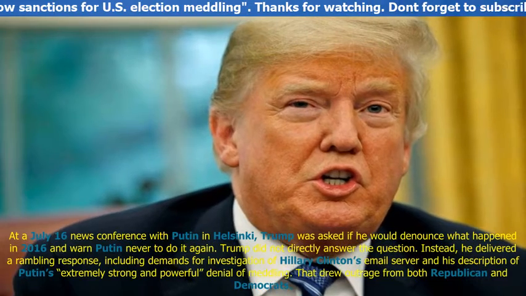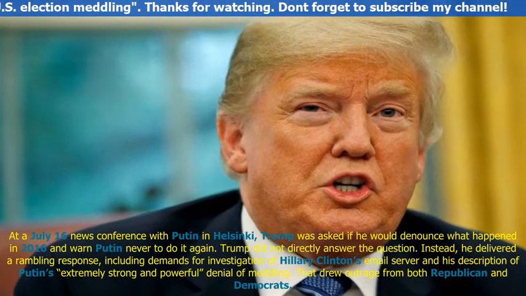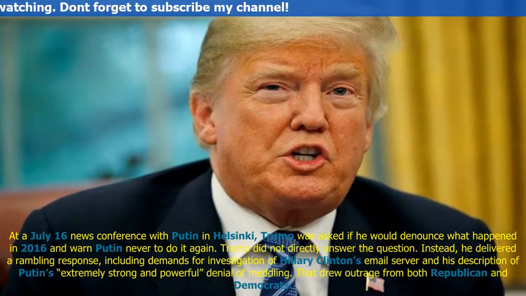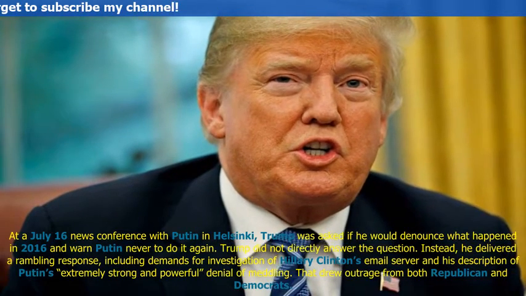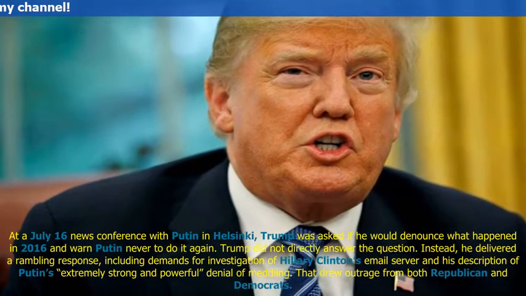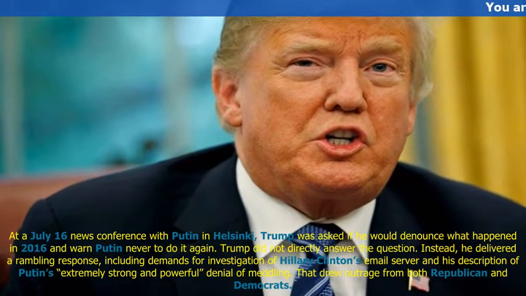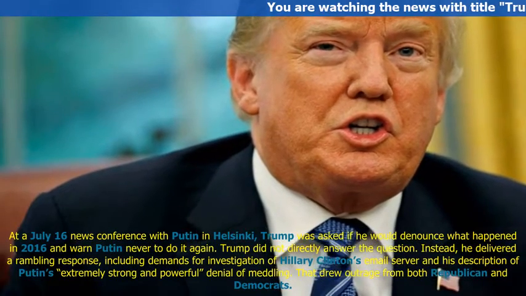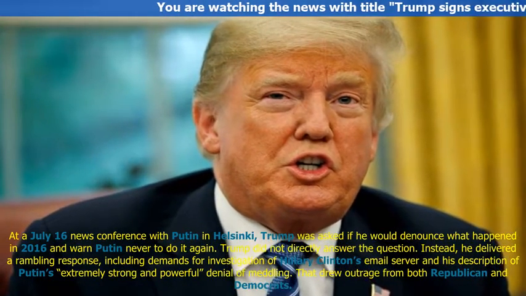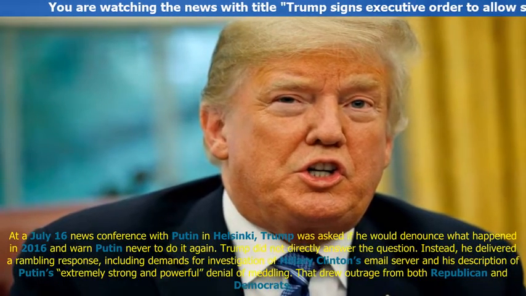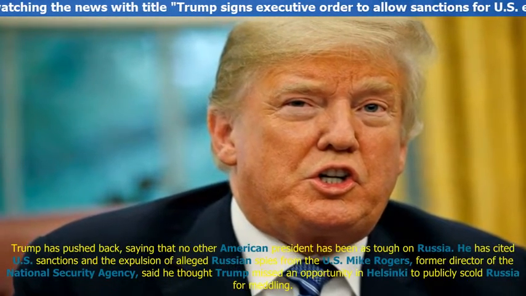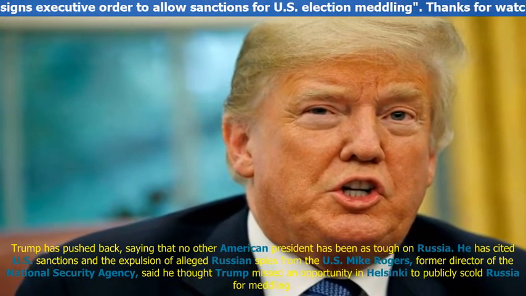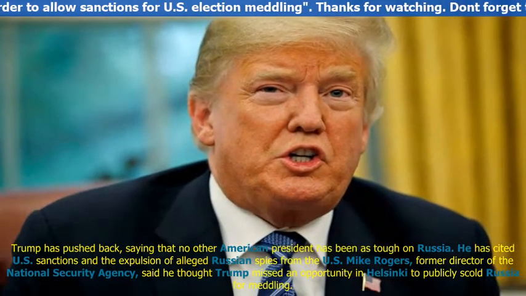At a July 16 news conference with Putin in Helsinki, Trump was asked if he would denounce what happened in 2016 and warn Putin never to do it again. Trump did not directly answer the question. Instead, he delivered a rambling response, including demands for investigation of Hillary Clinton's email server and his description of Putin's "extremely strong and powerful denial" of meddling. That drew outrage from both Republicans and Democrats. Trump has pushed back, saying that no other American president has been as tough on Russia. He has cited U.S. sanctions and the expulsion of alleged Russian spies from the U.S.